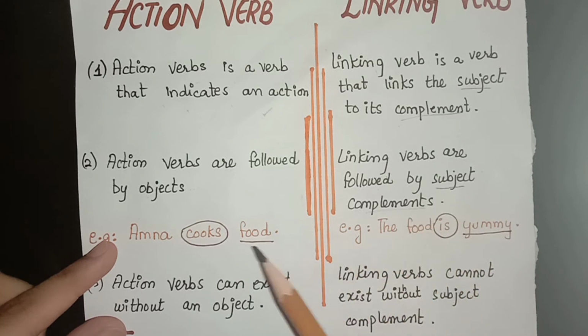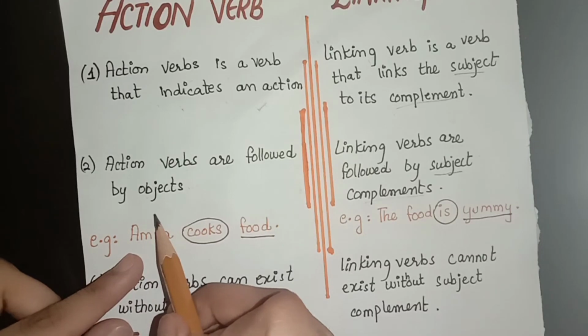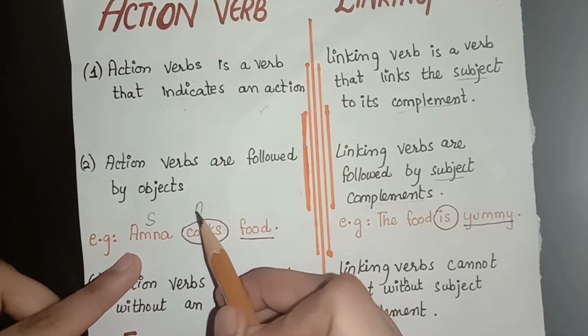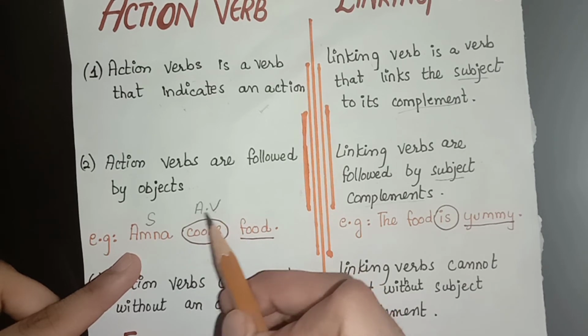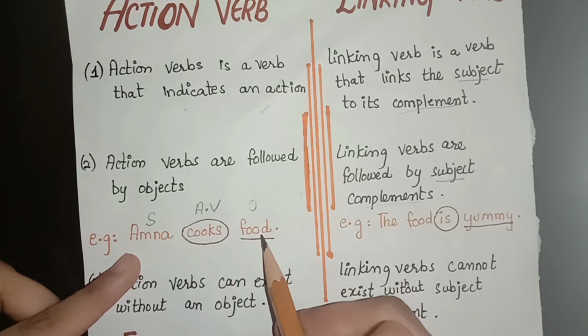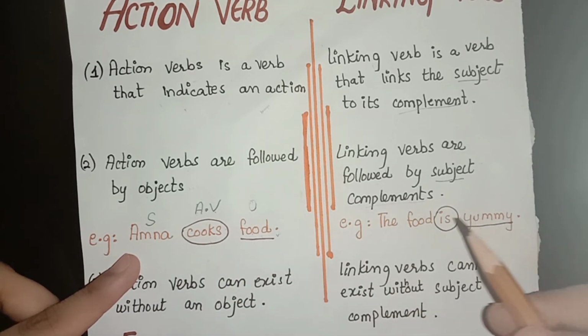Subject complement. As you can see in the example, Amna, which is a subject, I am writing here S for representing subject. Cooks, action verb, AV. Food is the object; the action verb is followed by an object. So this is the basic sentence we made.